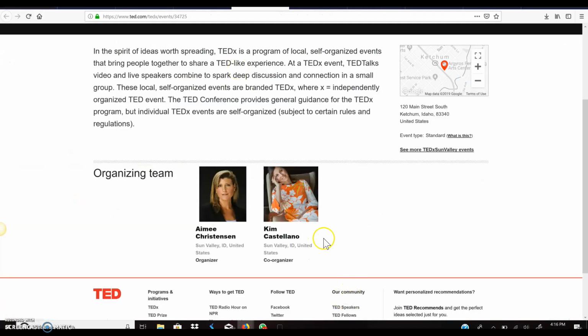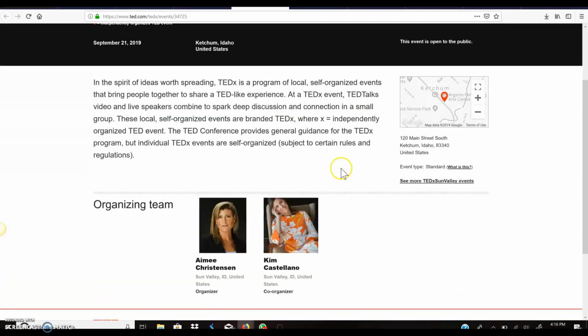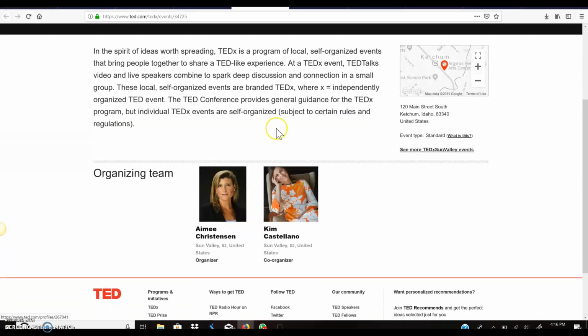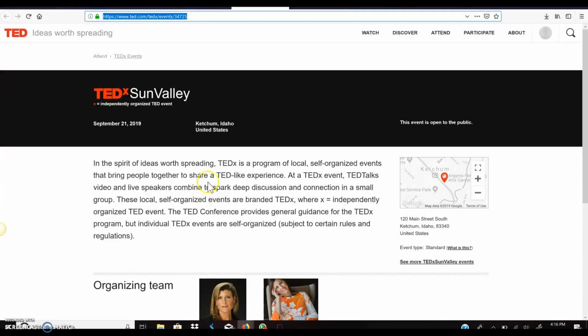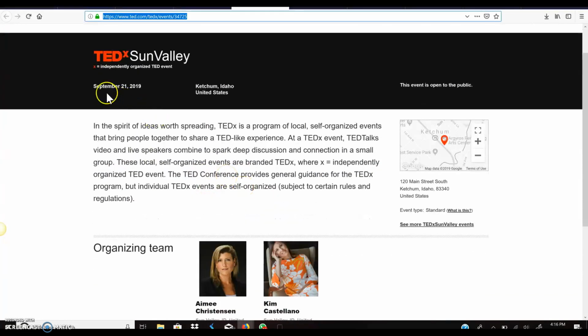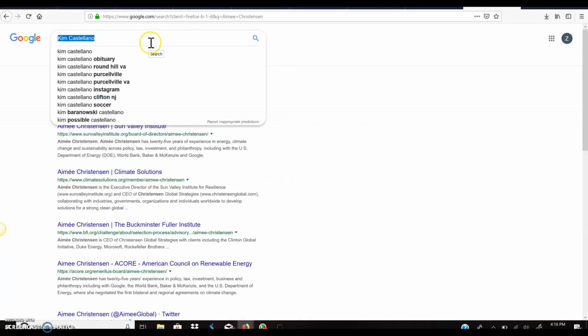All right, so now we know who our host is, and we have the link to where their event is. Also add the date, which is one thing I didn't add. I did control copy, control paste.